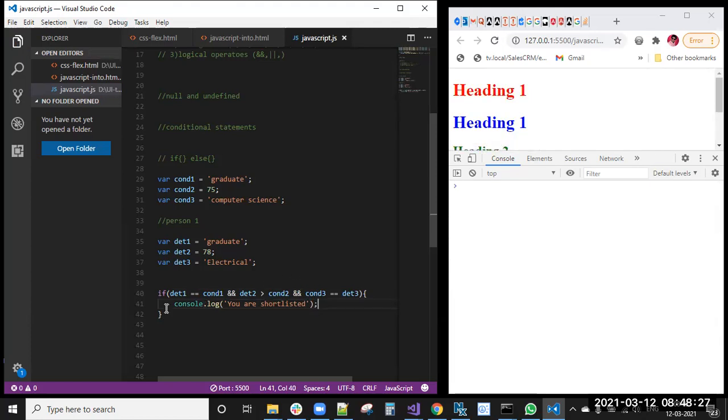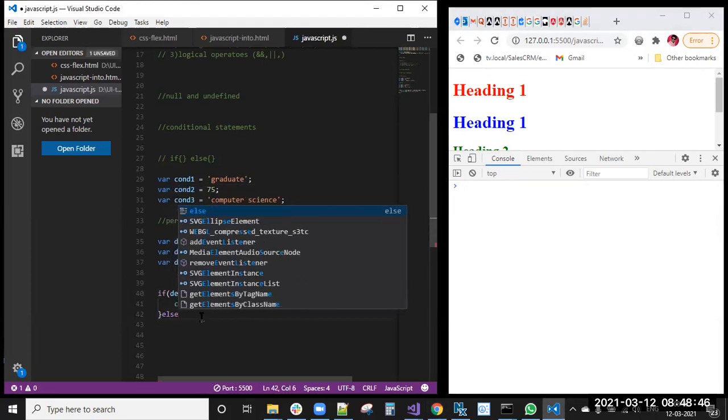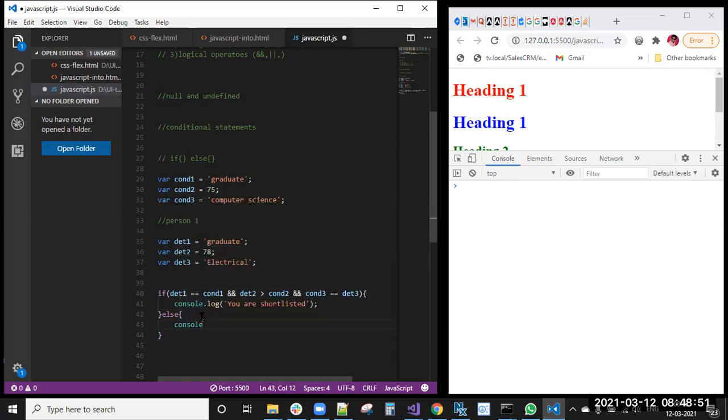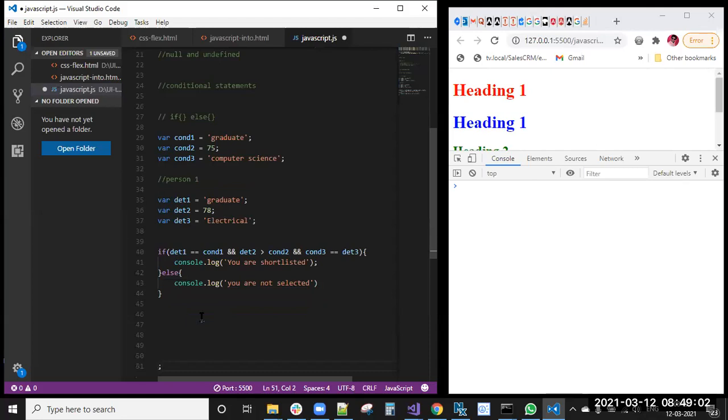Here we didn't get any else console statement. So here what I need to do is give a console.log for those who are not selected. Those candidates I want to remain in that else condition. Okay, you are not selected.